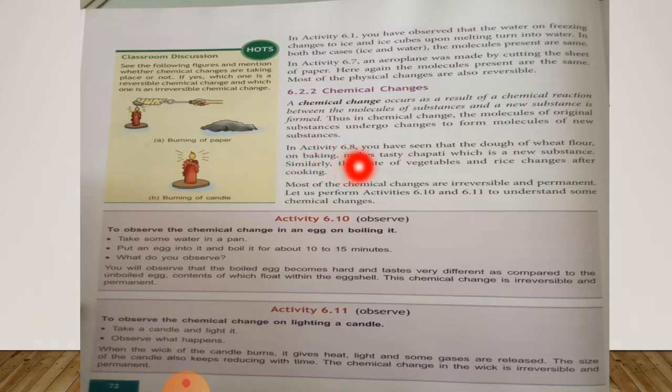In activity 6.8, you have seen that the dough of wheat flour on baking makes tasty chapati, which is a new substance. Similarly, the taste of vegetables and rice changes after cooking. So, in activity 6.8, you saw that tasty chapati can be made from dough, which is a chemical change. Apart from this, due to chemical change, rice and vegetable are changed in the taste after cooking.